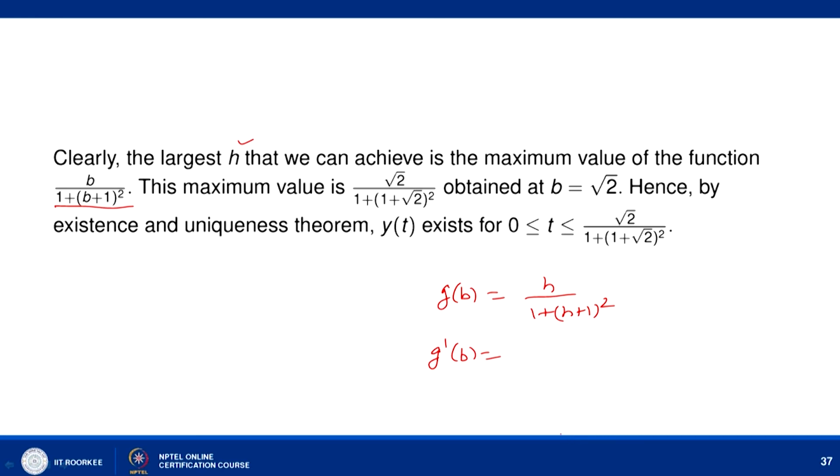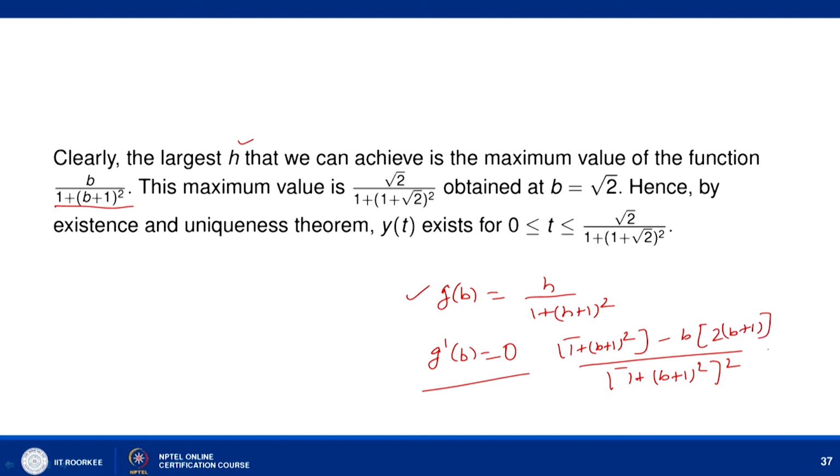So, to find the maximum value of this g b, we need to find b for which g dash b equal to 0. For that, let us calculate this. Here is the square, and this is 1 plus b plus 1 whole square, and minus here b, and this is 2b plus 1, and this is equal to 0. So, here we get 1 plus 2b square plus 1 plus 2b minus 2b square minus 2b equal to 0.